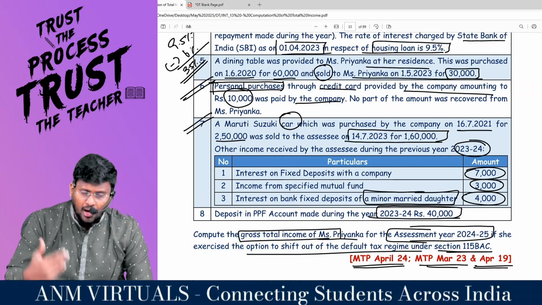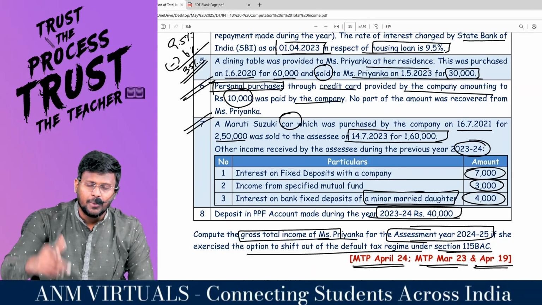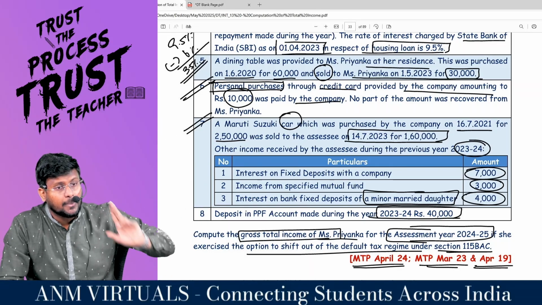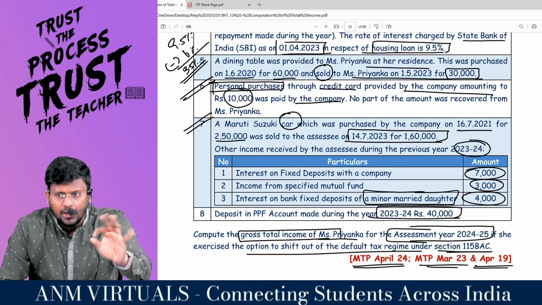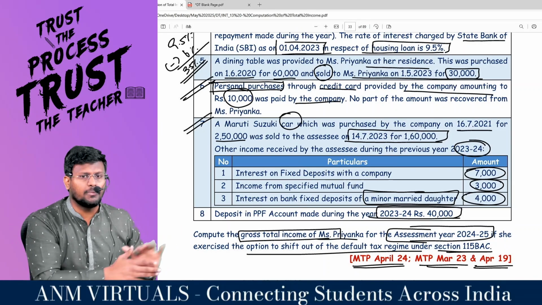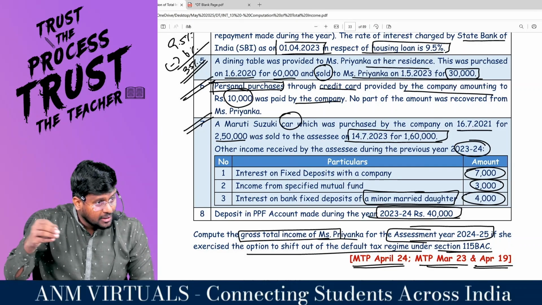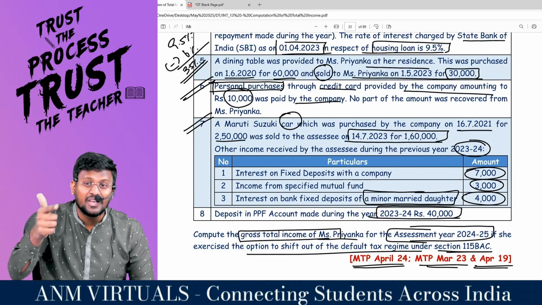A Maruti car, this is the shift or the change in the question. Earlier it was a dining table, which falls under other assets. This is a motor car. For that, SLM will not be applicable. 20% WDV will be applicable. Don't stop there. For every completed year, for all the 3, it will be every completed year only. If you go and check the provision book, you can see that. For that, I would have put a flower bracket and you would have written that for every completed year. This is the meaning of completed years.